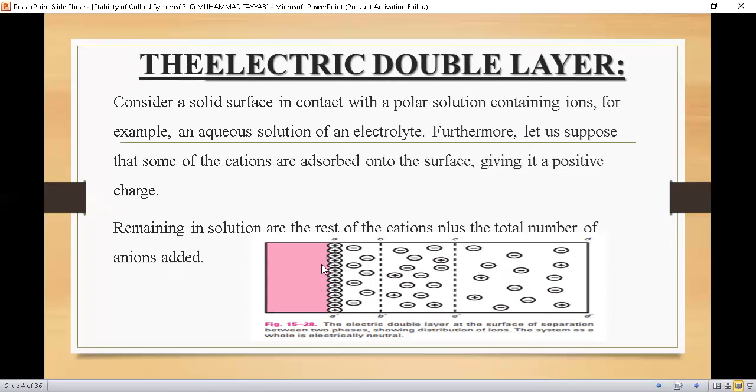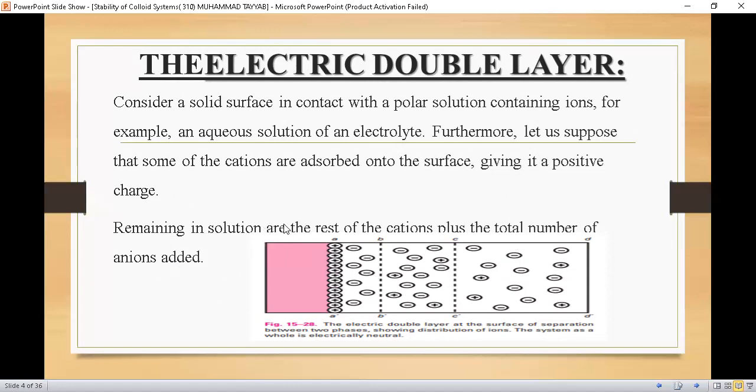So this is the surface of the particle. Here it is denoted by A dash. The surface of the particle, as you can see, has positive charge, or cations, adsorbed at the surface of the particles in a colloidal dispersion. The remaining solution contains the rest of the cations plus the total number of anions added.